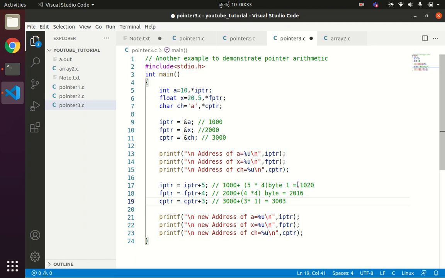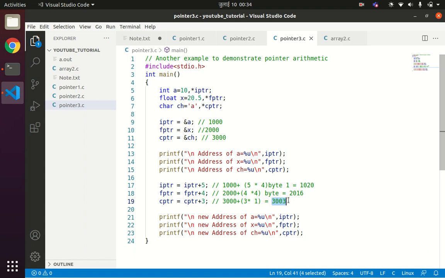After incrementing by 4, the next address location will be 2016, and incremented by 3, the next address location will be 3003. In this way the pointer arithmetic works. So whenever you add any integer constant to a pointer variable, it will point to the next address location.